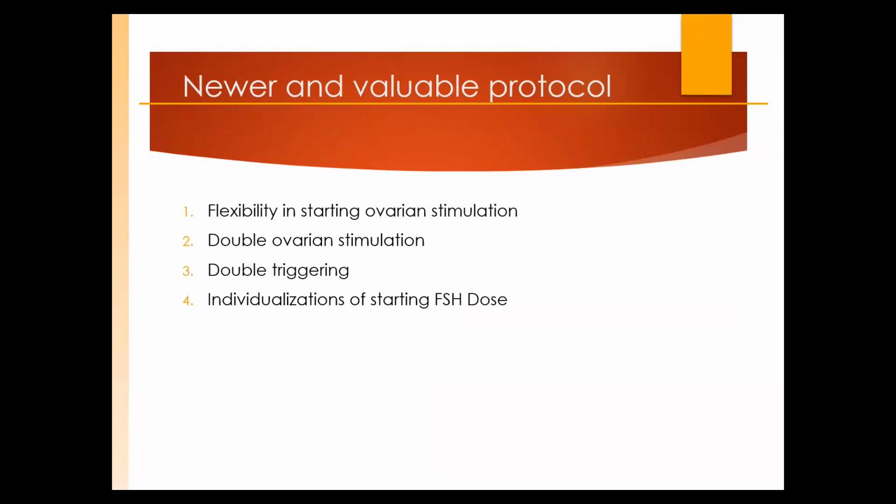Normally, what have we been reading since childhood? Start the stimulation on day 2, there is a cohort of follicles, they will get recruited, and suppose 10 start, and we have 5 mature follicles. But now the study says that there are 2 cohorts of follicles. Even in the luteal phase, we can find a cohort of follicles. So the newer protocols say there is flexibility in starting ovarian stimulation. Don't wait for day 2 to start stimulation. You can have a double ovarian stimulation protocol. You can give the double trigger. Look at the studies.